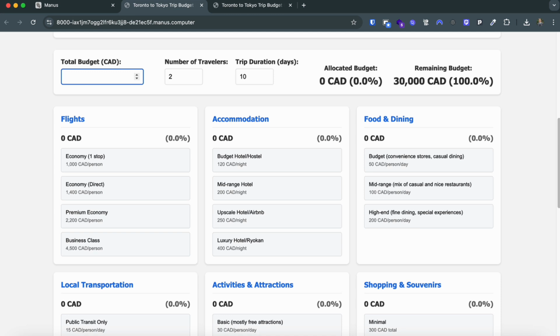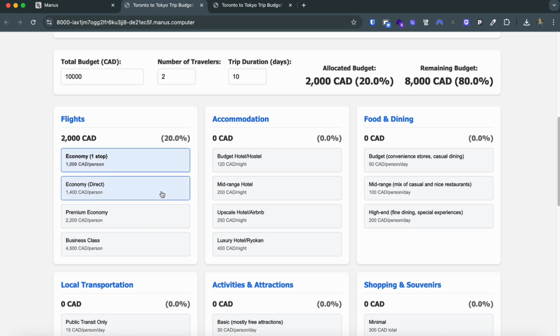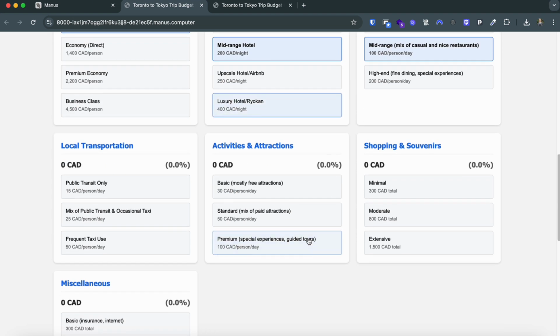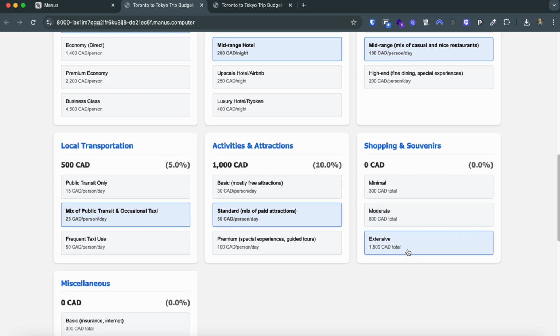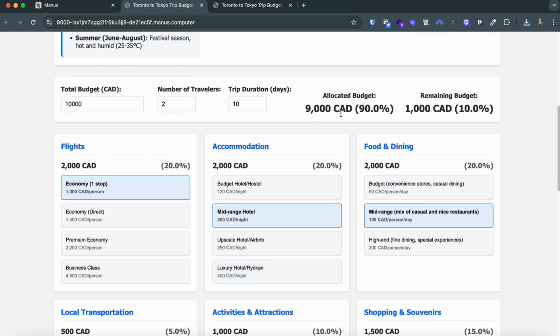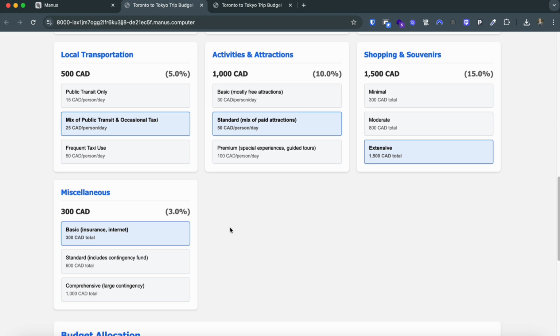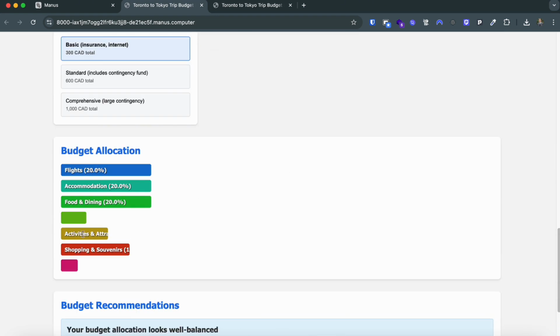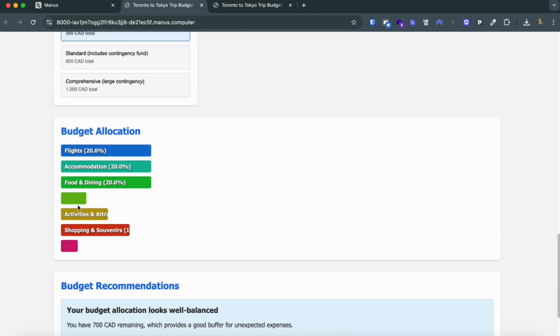So suppose you have $10,000, with 2 travelers and a trip duration of 10 days. Let's go with economy and mid-range. You can just choose according to your wish. Let's say extensive shopping, we have already spent 9,000, so I would do only 300 CAD here. And you can see in the budget allocation there is still some problem, I guess. Oh yeah, it's local transportation, so we can't see this one, but it's fine. If you hover onto this one, we see local transportation.